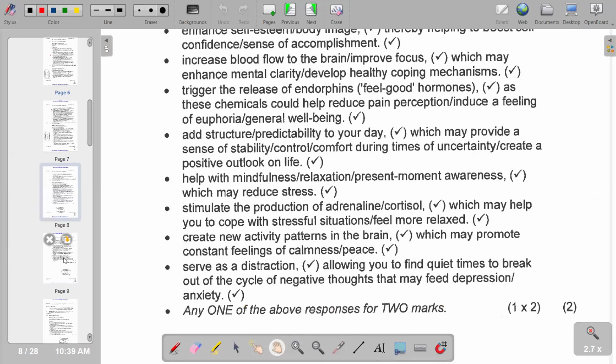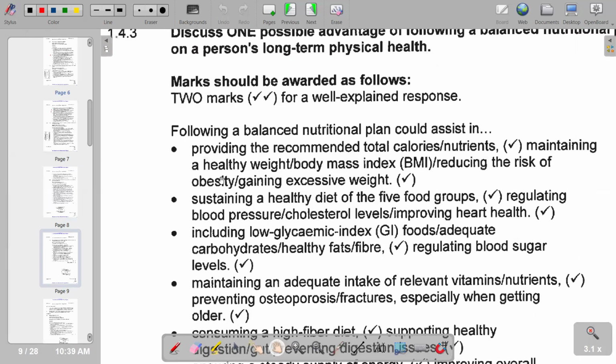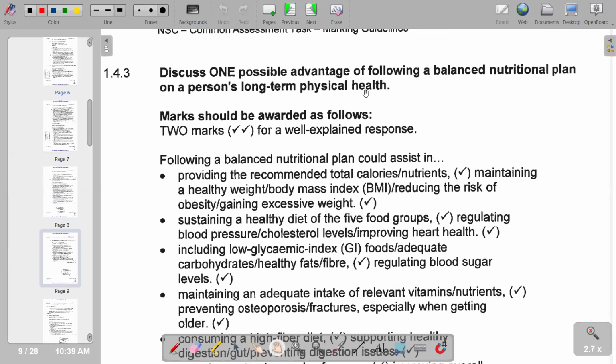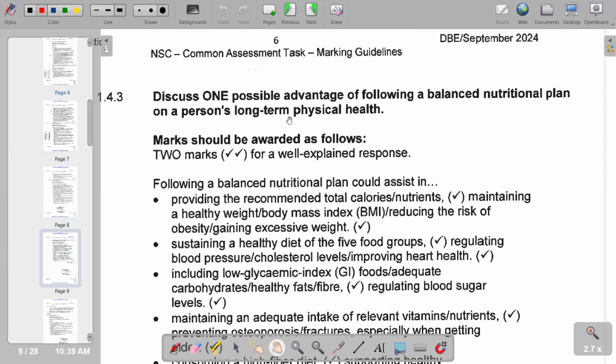And then moving on to the next part, so we have got 1.4.3. On 1.4.3, it includes and discuss one possible advantage of following a balanced nutrition plan on a person's long-term physical health. So, of course, a balanced nutrition plan, we can talk about our main benefits or advantages that we can deduce from that, including providing a recommended total calories or nutrients and maintaining a healthy weight, body mass index, that is the BMI, or reducing the risk of obesity, and also gaining excessive weight.